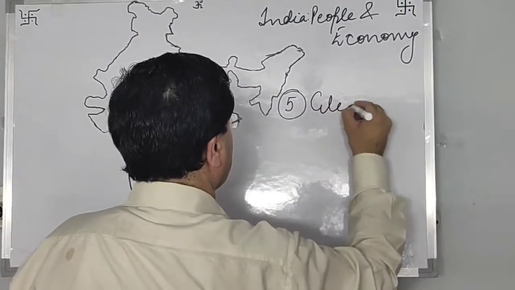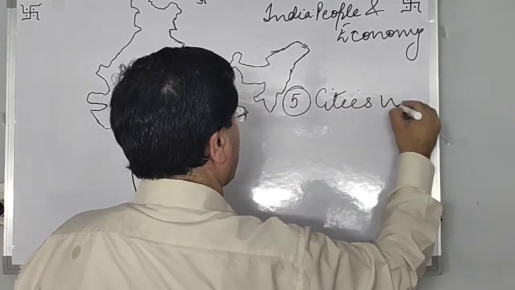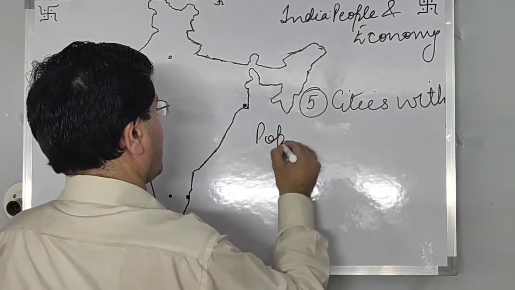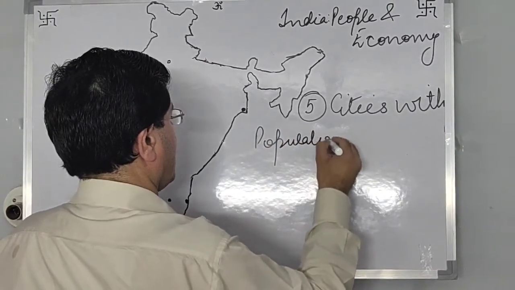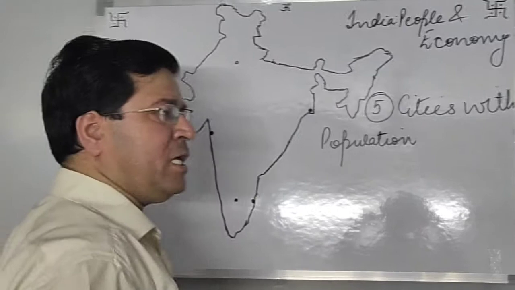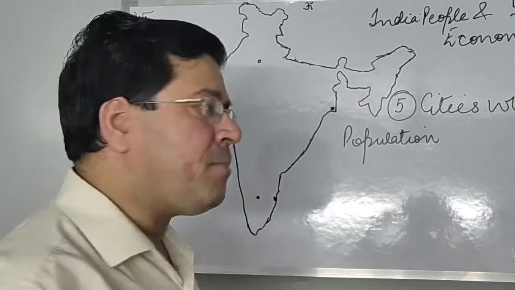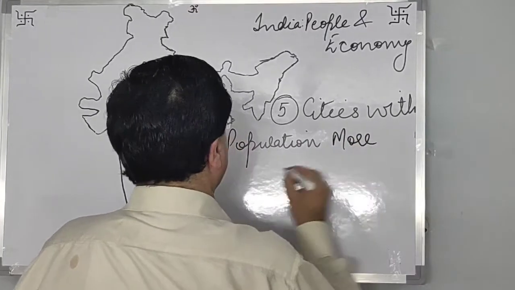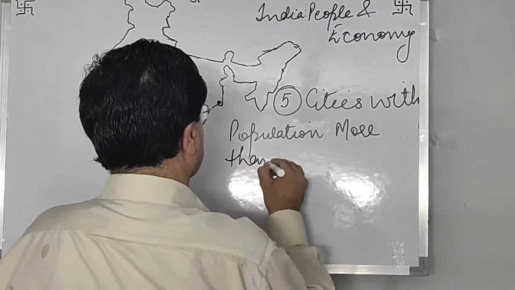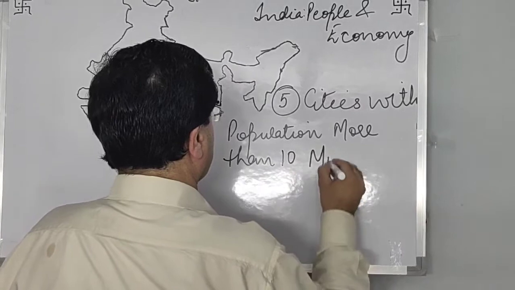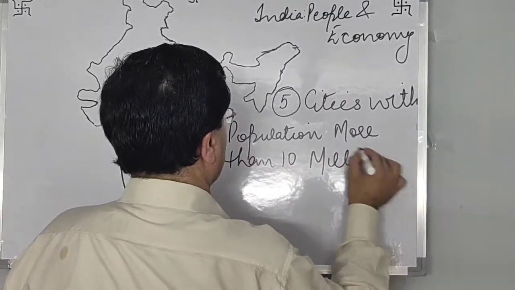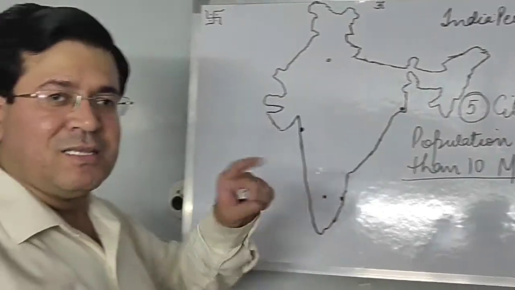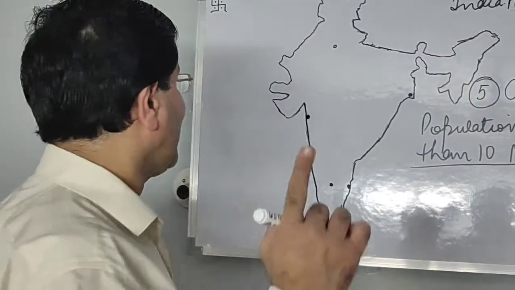Cities with population more than 10 million. Okay, so these are the cities which are going to be asked in this map for location and labeling.